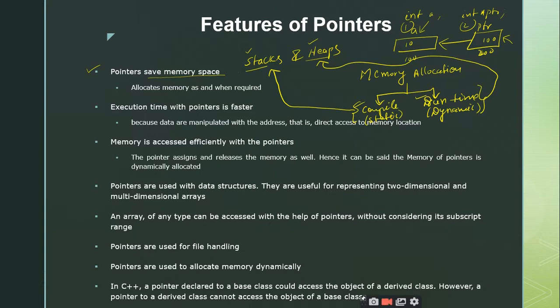The compile time memory allocation is done on a special part of memory which we call stacks, and the runtime memory allocation is done on another part of memory which we call heaps.